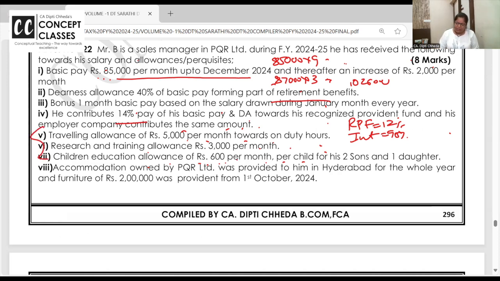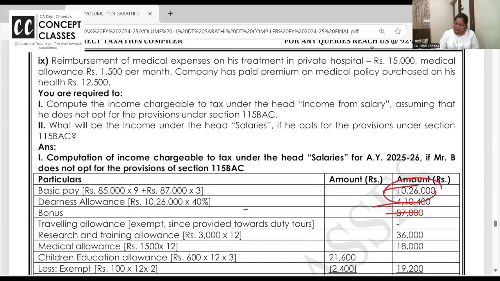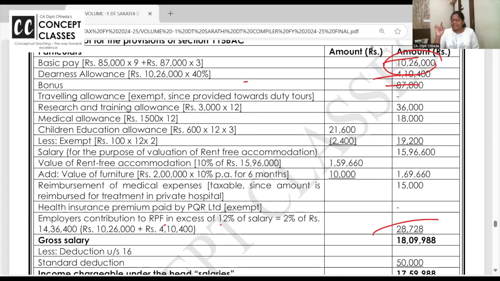तो पहले ये 3 को लिख लेते हैं. Traveling allowance. See, even if it is exempt, go and write it. Marks are there. Traveling allowance. Or you will have to remember and write the note niche. जैसे PPF interest was exempt, but marks are there, half of 1 mark. So traveling allowance exempt since provided towards the duty. Research and training allowance, very well taxable for all.